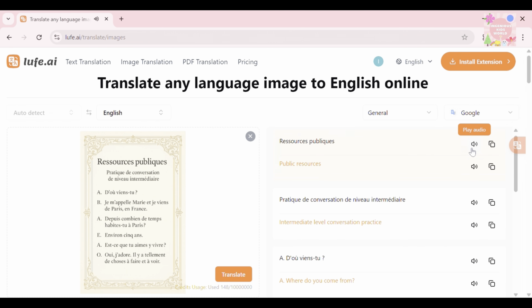Ressources publiques. Public resources. Pratique de conversation de niveau intermédiaire. Intermediate level conversation practice.